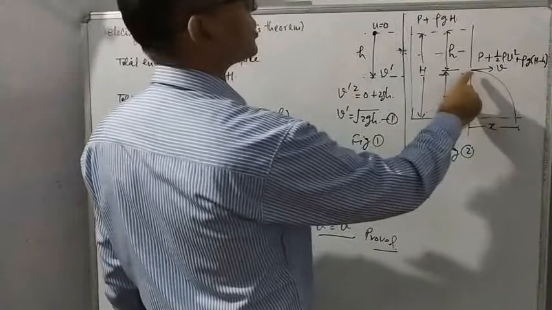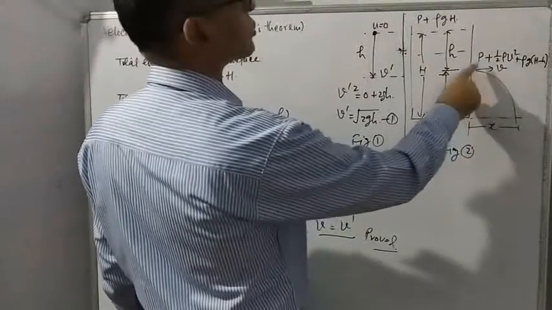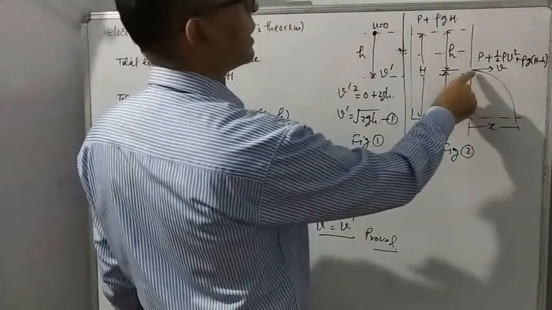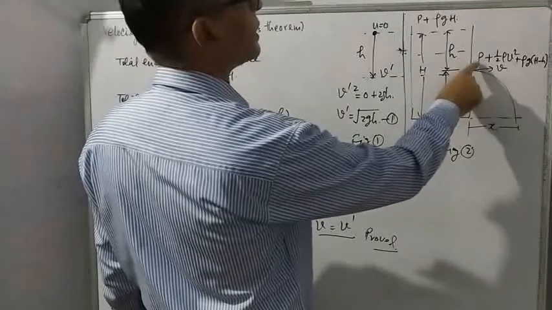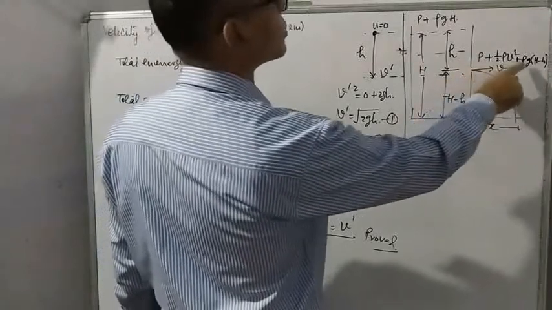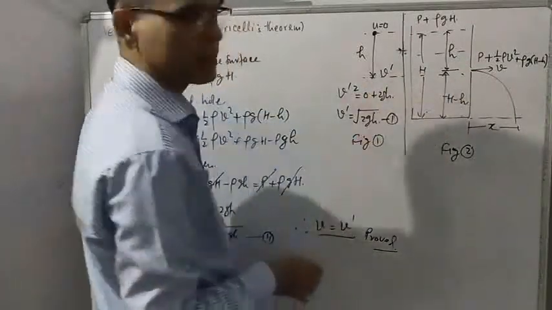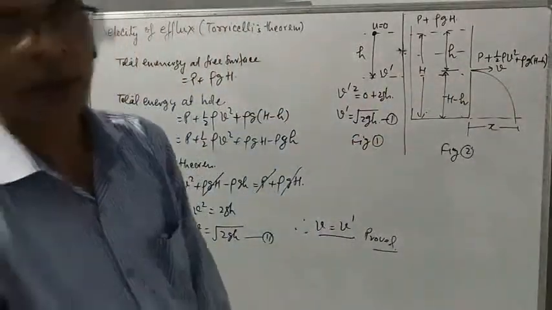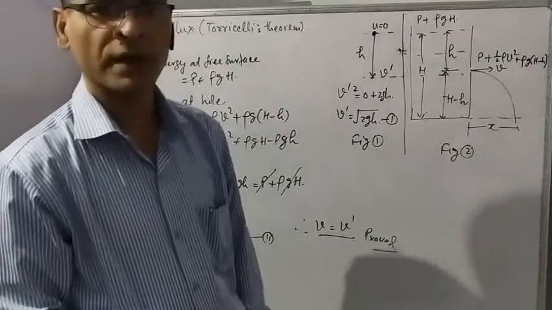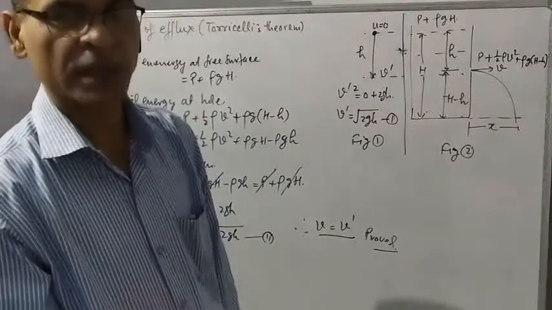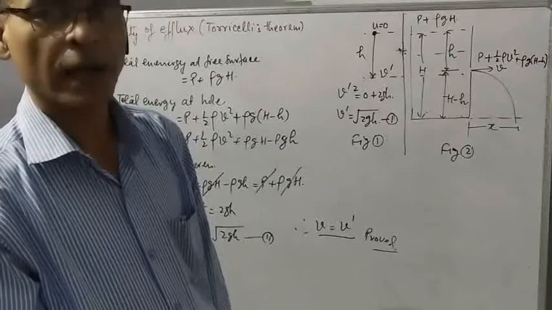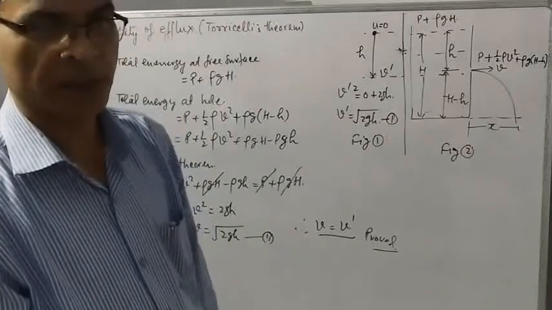Suppose velocity of efflux is v, so total energy at this hole is P plus half rho v square plus rho g (H minus h). This height is H minus h. You know that a flowing liquid has three energies: pressure energy, kinetic energy and potential energy, already explained.